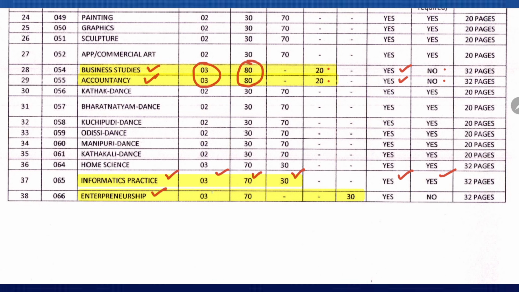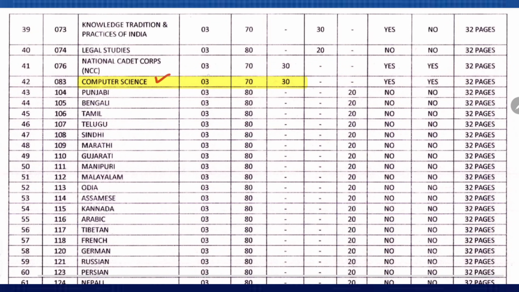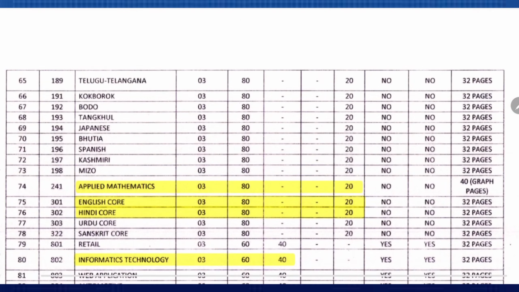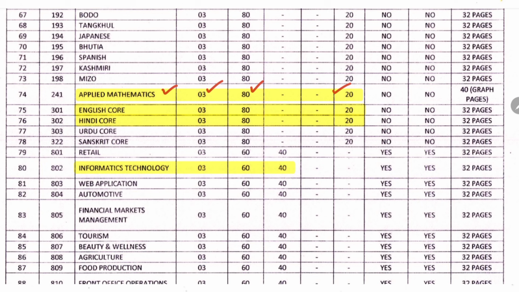Then entrepreneurship, 3 hours, 70 marks, 30 marks internal, and yes, a practical examiner will be there. Next, computer science, 3 hours of 70 marks theory exam, 30 practical in presence of a practical examiner. Next, we have applied mathematics, 3 hours, 80 marks theory exam, 20 internal assessment and no external practical examiner.